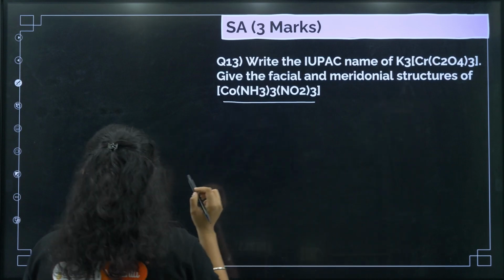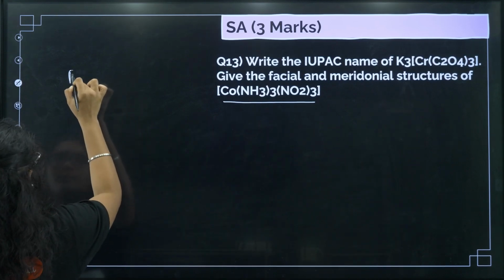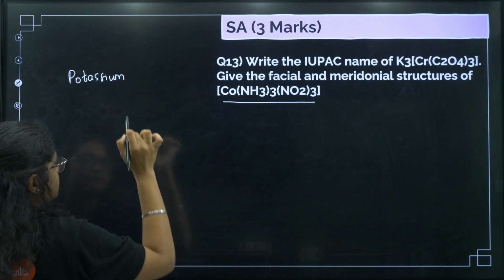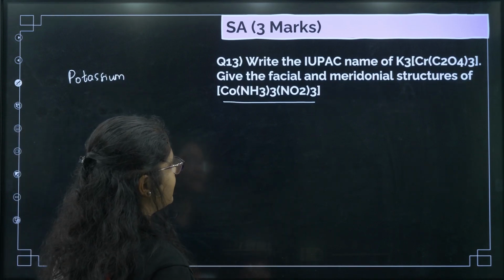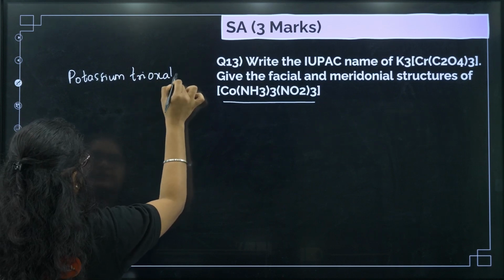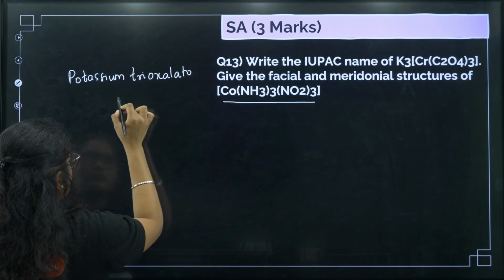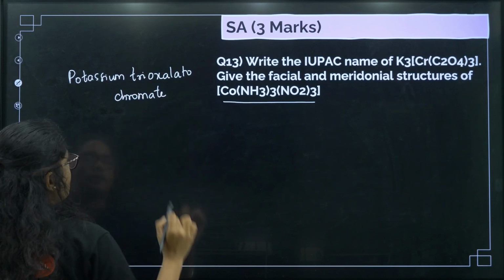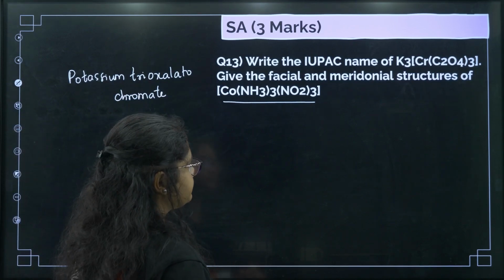So first there will be potassium, right? Potassium. Okay. Next, we'll write about the complex oxalate, trioxalato. Chromium is a part of the negative ion, so it will be chromate. Okay. Then what is the oxidation state here?